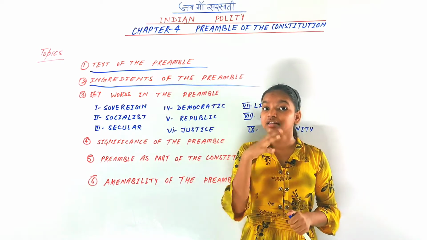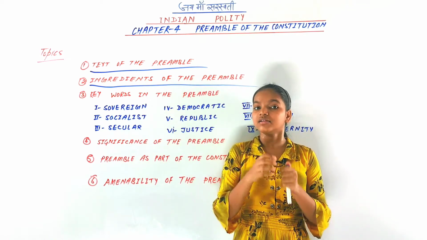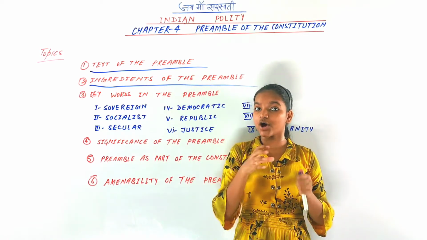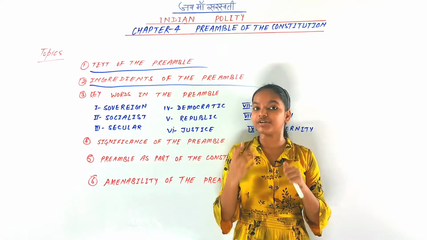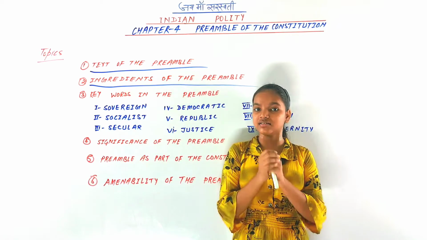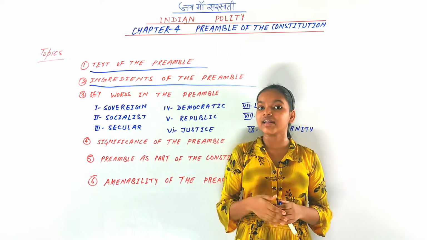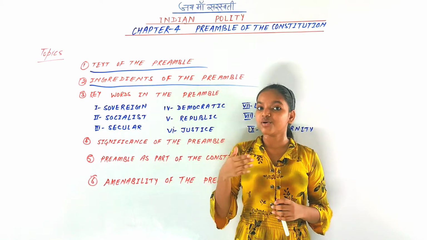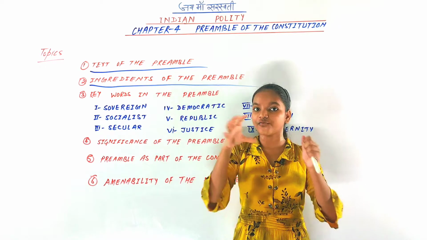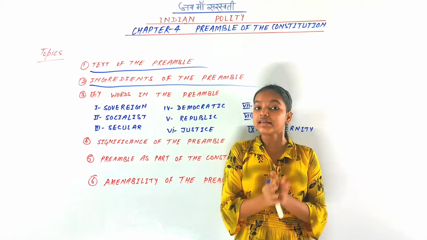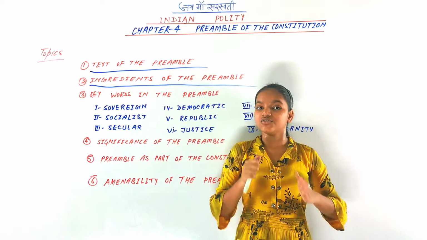Third is the date of adoption of the Constitution. The preamble declares that the date of adoption of our Constitution is 26 November 1949. And fourth and last, the preamble declares 4 things, that are justice, liberty, equality and fraternity, to the citizens of India. Those are the 4 ingredients of the preamble of our Indian Constitution.